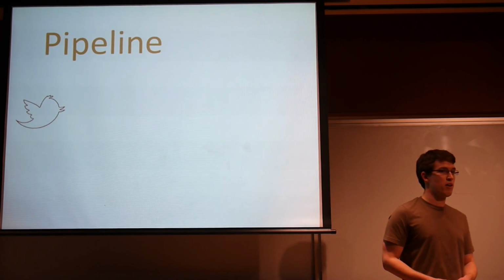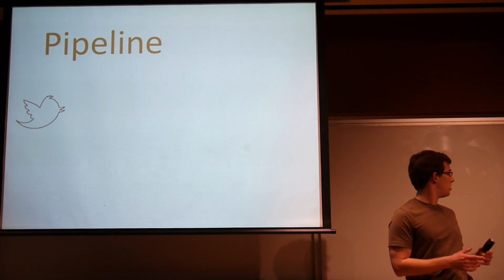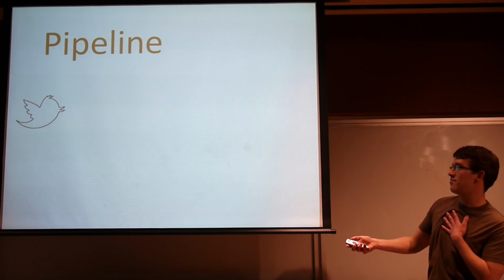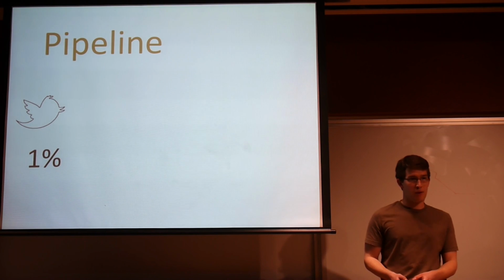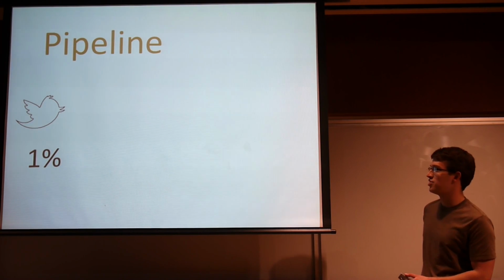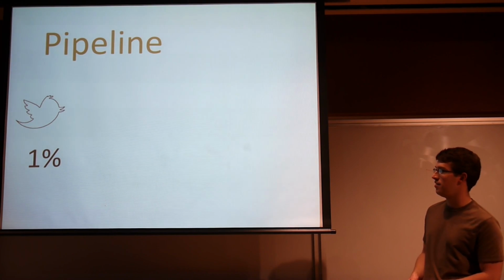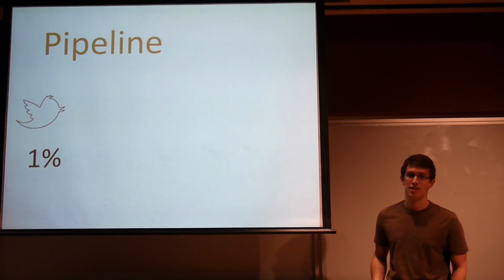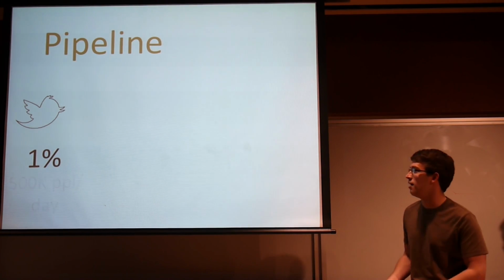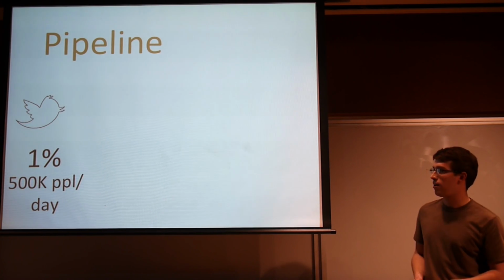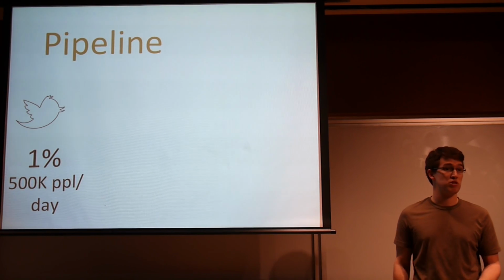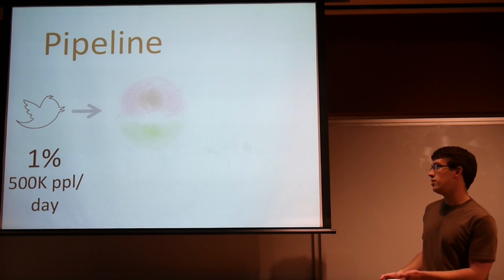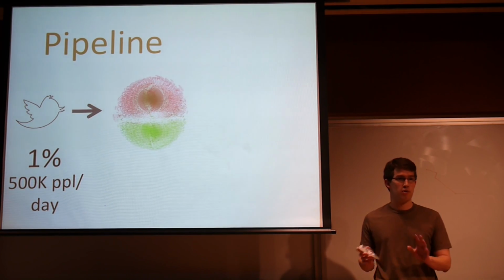Okay, so let's talk about our pipeline. We have Twitter, and we've been tracking the 1% of data. This actually turns out, for the community stuff, to be a lot more than our resources could handle, so we didn't even need to use the 10% that we had, because this ends up being about 1,000K new users per day. And what we do then is we have a model that does community detection.